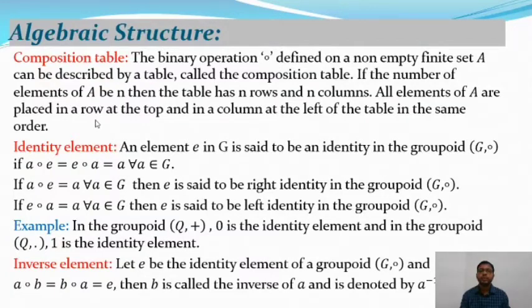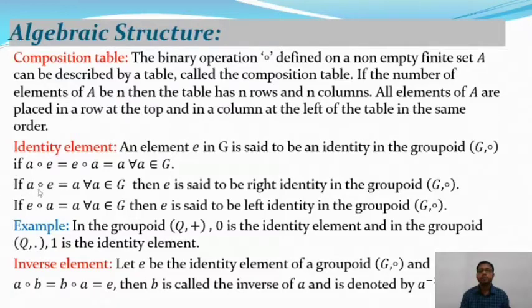And after that we will study the identity elements. So what is the identity element? Here is the definition. An element E in G is said to be an identity element in a groupoid G composition, where composition is the binary operation, if A composition E is equal to E composition A is equal to A for all A belongs to G, and G is the non-empty set.